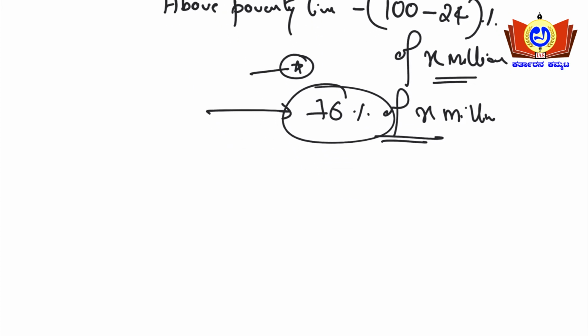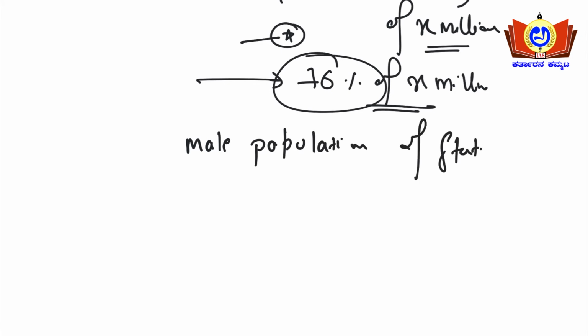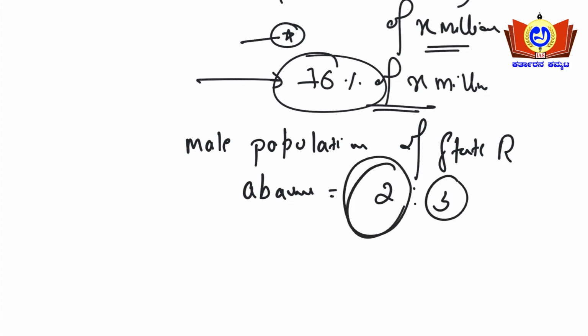So in that, the ratio is given here, right. The male population of state R above poverty line is in the ratio 2:3, the ratio has been given, right. So 2,